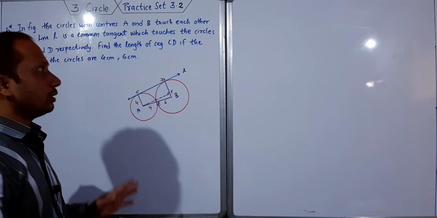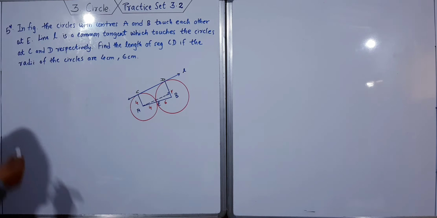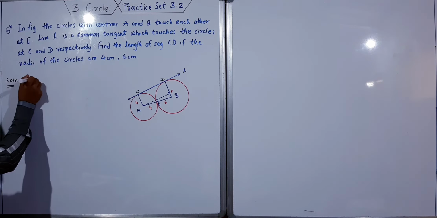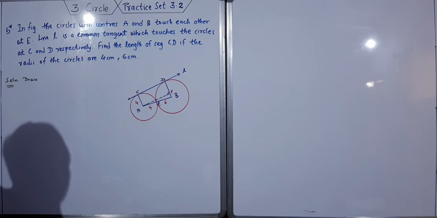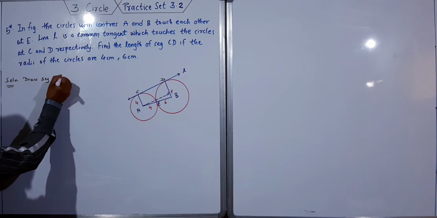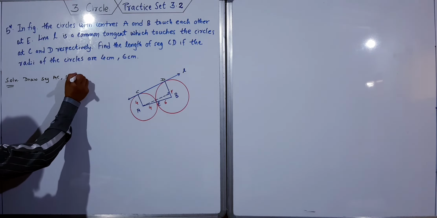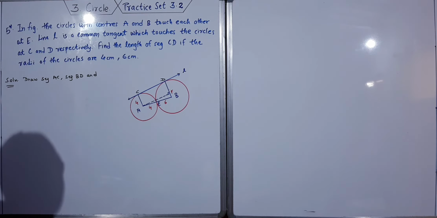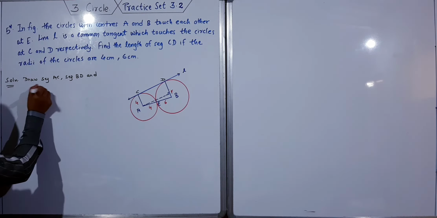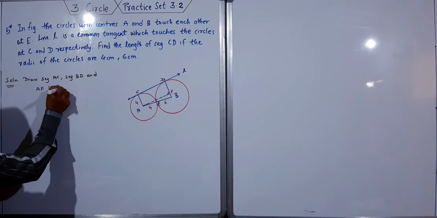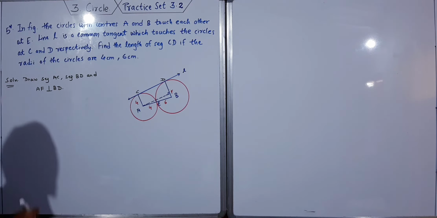Okay, two circles are there, their radii is given. So first, whatever we want to write, we will write here. In the solution we will write that first, draw seg AC, seg BD, and then AF perpendicular to BD. Okay, I have to do this construction.